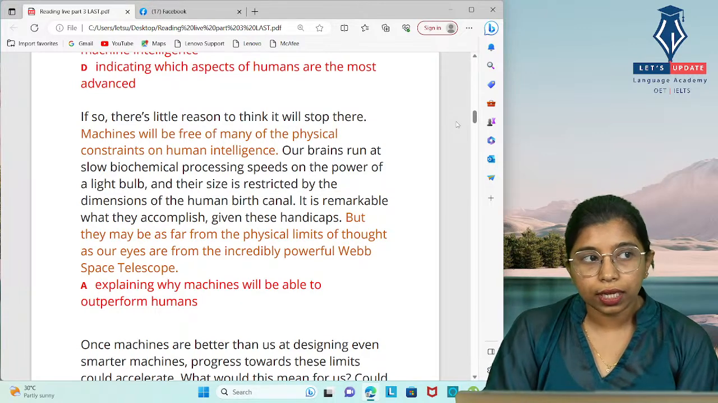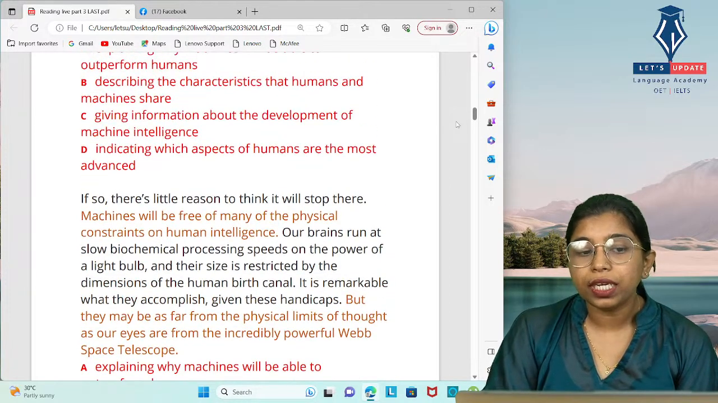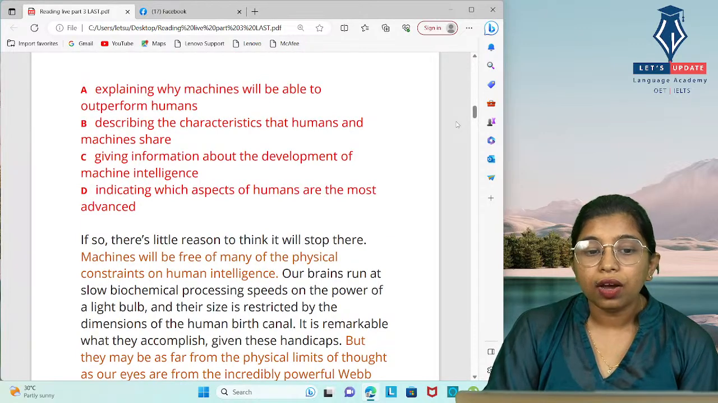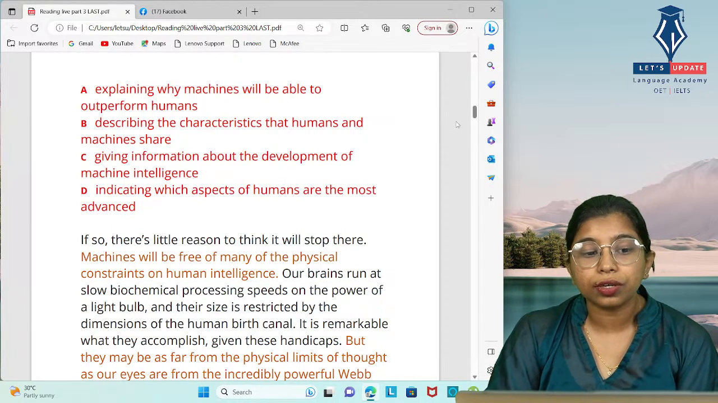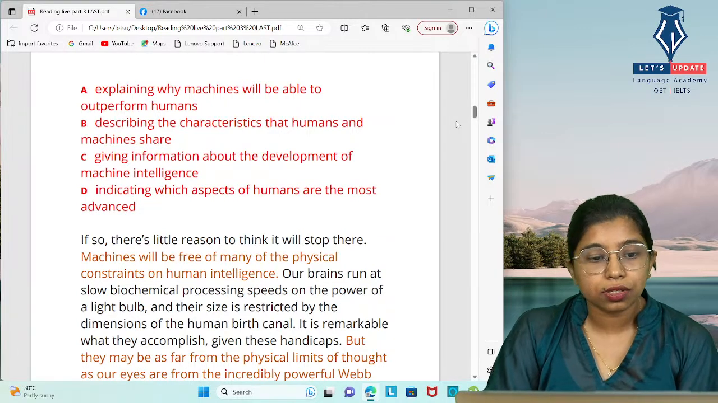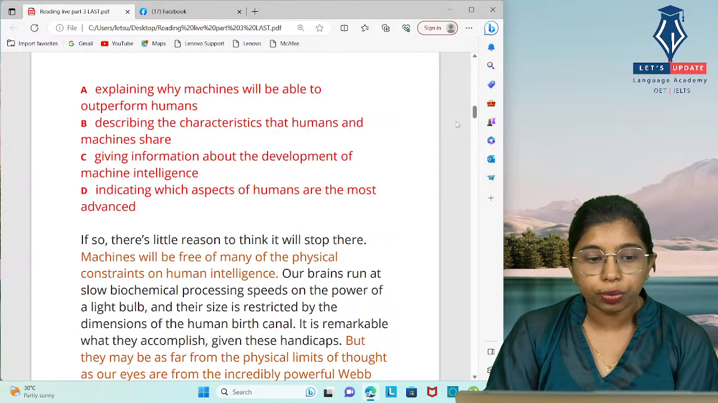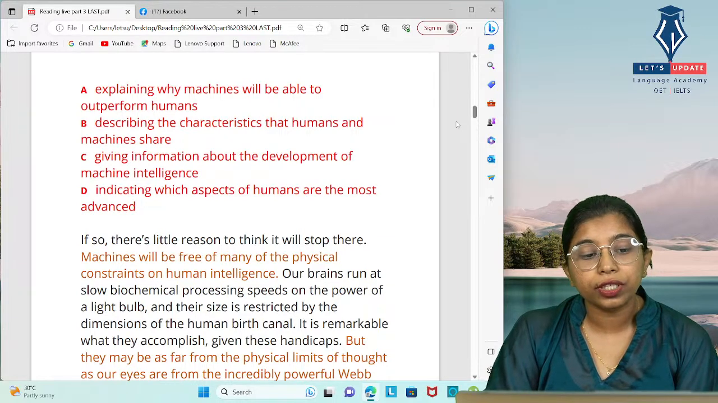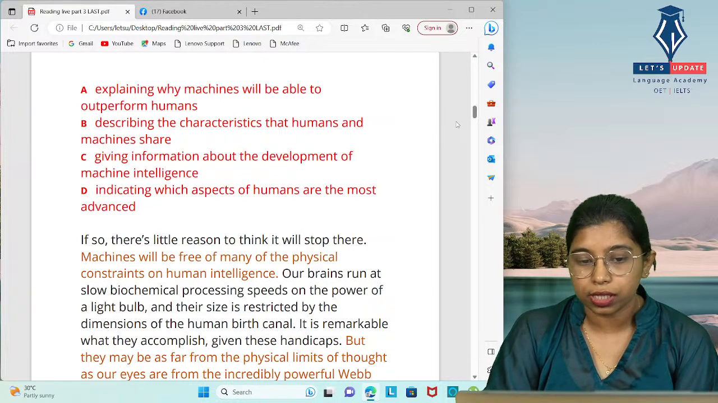Okay, so what the writer discusses here is how these machines are different from human intelligence, explaining why machines will be able to outperform humans. The other options are describing characteristics that humans and machines share. We haven't found anything about the common characteristics of both AI machines and humans, right? So we can eliminate option B. Then, giving information about the development of machine intelligence, no such information is given, so you can definitely eliminate the third one too.